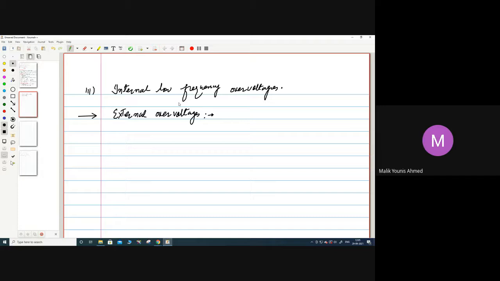When we talk about external overvoltages, that means external to the power system. What is the nature of these? These are atmospheric in nature, or in origin. Whatever comes from the atmosphere, the nature of it will come from the atmosphere itself.